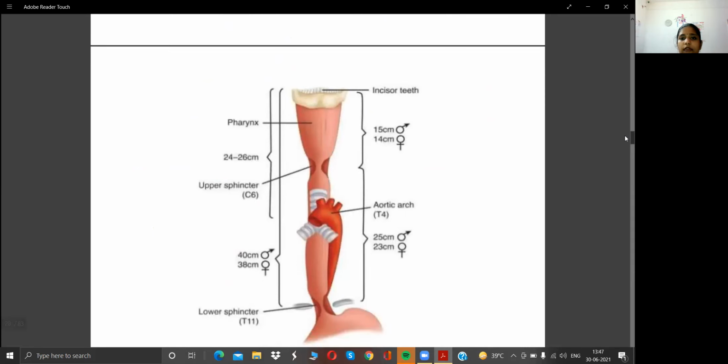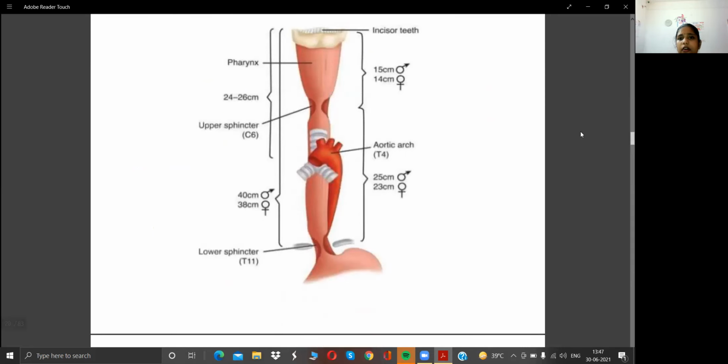Okay, you can see the structure of the pharynx and esophagus. The pharynx, as already said, is behind the mouth, and you can see it in the neck, behind the mouth and nose, above the esophagus. Then you can see the upper sphincter and lower sphincter, and this is the esophagus. The esophagus is moving behind the trachea and heart, but just above the spine.